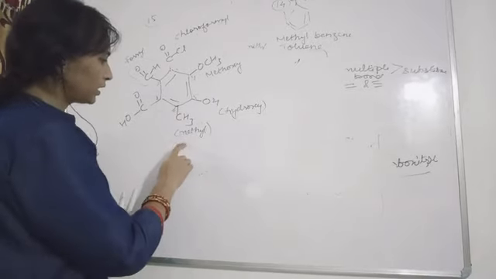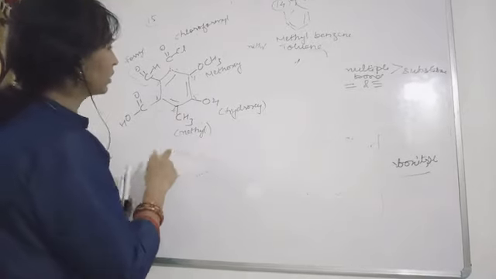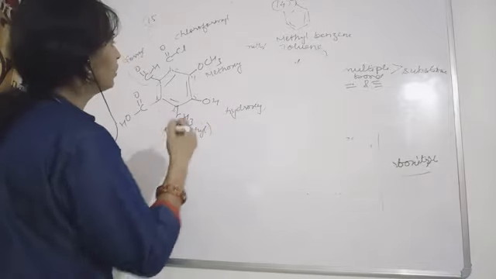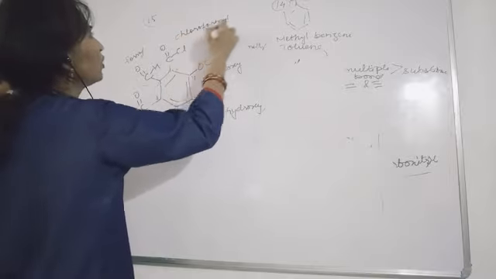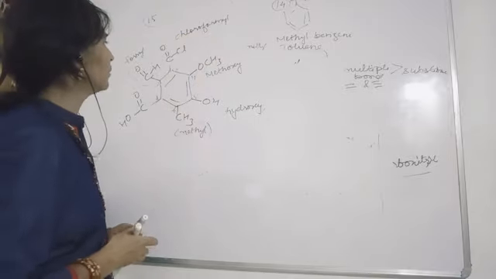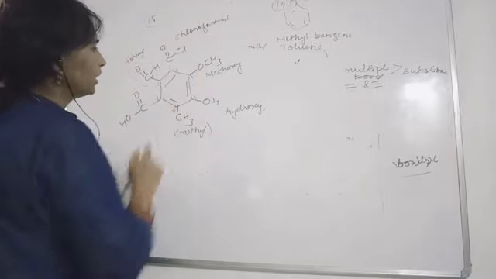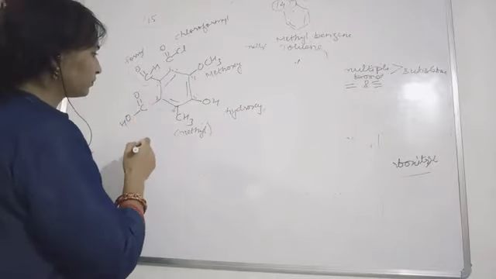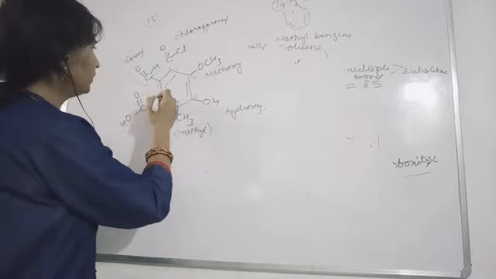Okay, now this is methyl. Okay, this is the hydroxy. Now you are having, see here, this is chloroformyl, so this will come first. Okay, what number have we given to this carbon? 1, 2, 3.